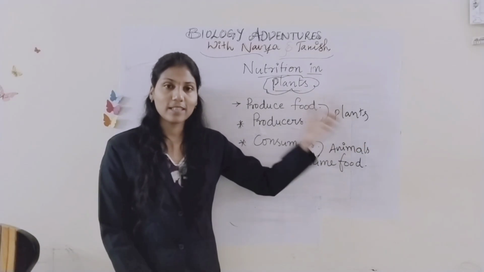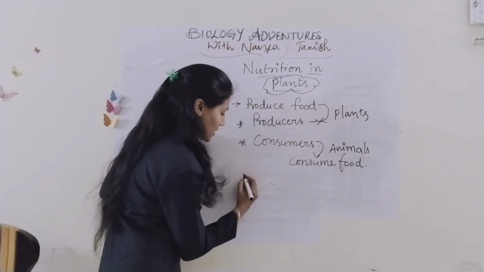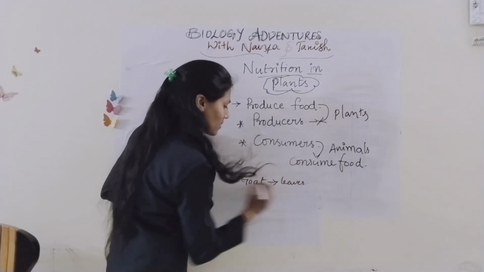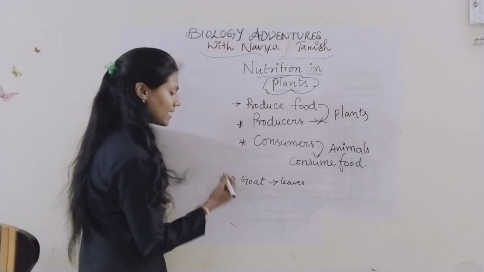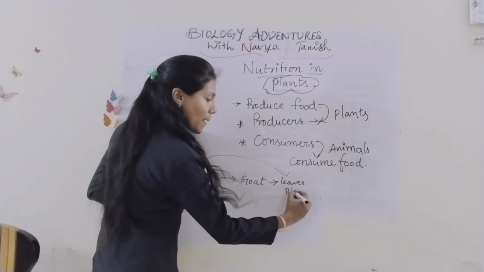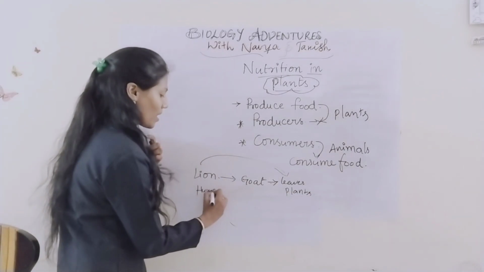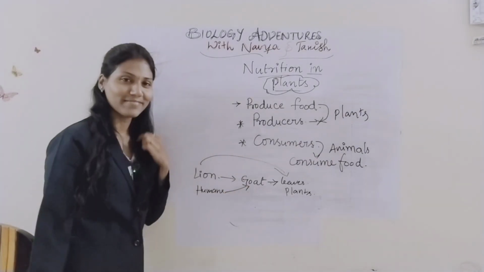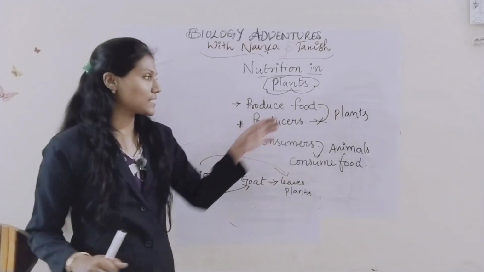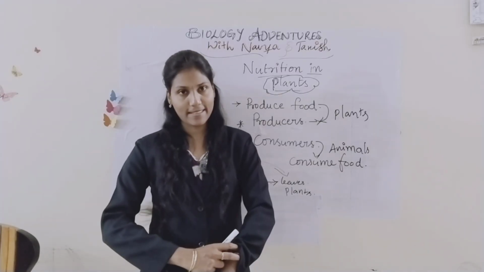Clear? I told you an example, right? Just take a goat, what does it eat? Leaves. And this goat is eaten by a lion. So indirectly the lion depends on plants. We humans eat goat, right? And that goat eats plants. So that's why plants are the first food makers on the earth.